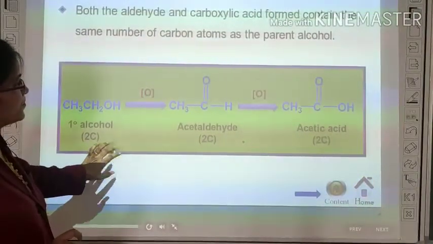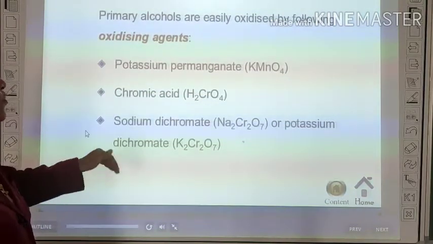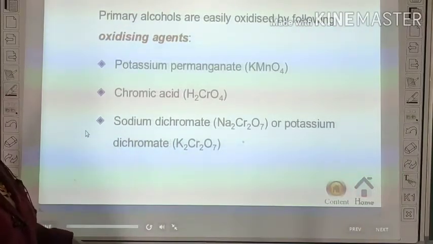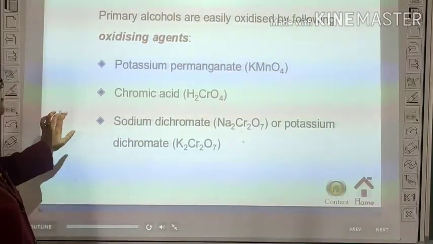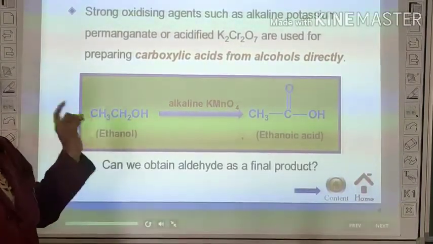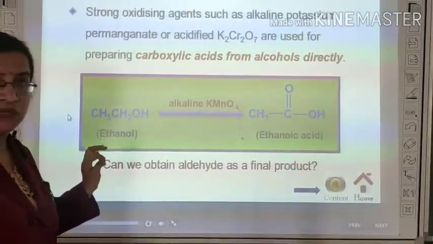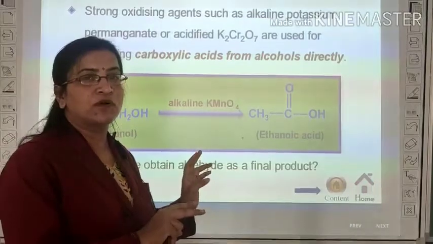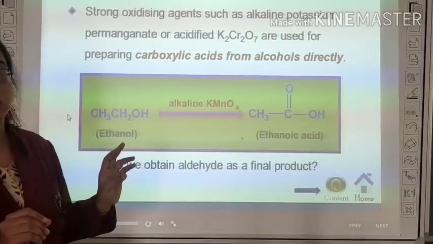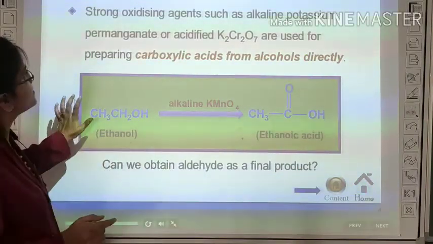Similarly, these are the various oxidizing agents: KMnO4, chromic acid, sodium dichromate, potassium dichromate, etc. All are oxidizing agents. But alkaline KMnO4 and acidified K2Cr2O7 are strong oxidizing agents. So remember, in the presence of a stronger oxidizing agent, they directly form carboxylic acid, but with a milder oxidizing agent, they form aldehyde or ketone first, then carboxylic acid.